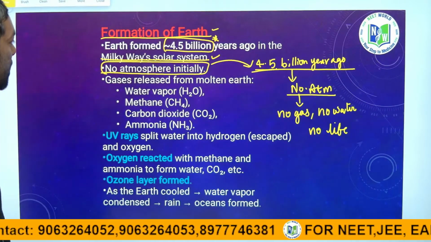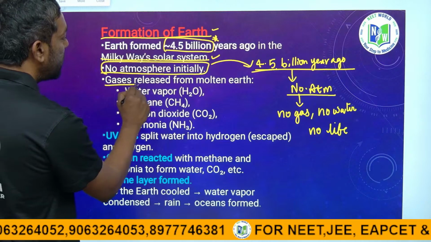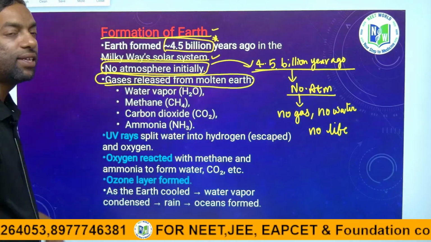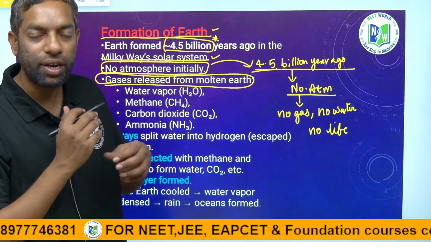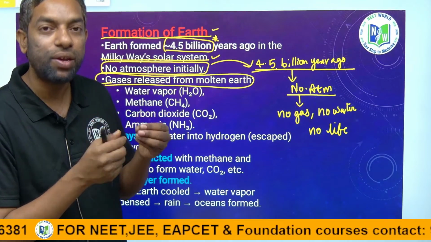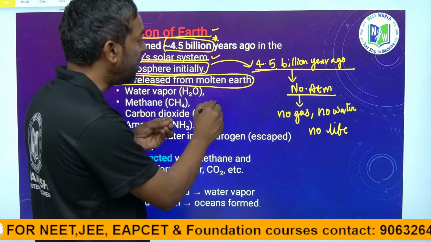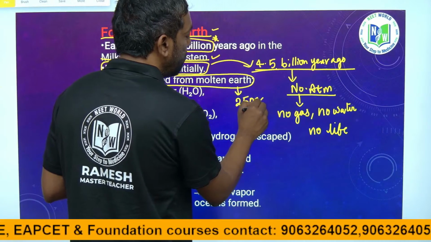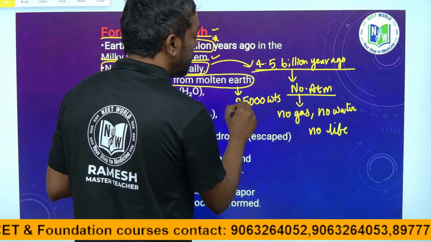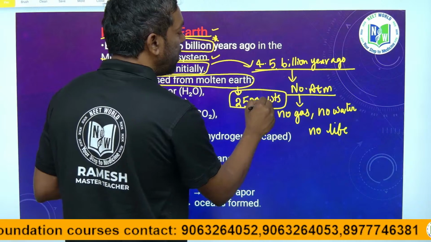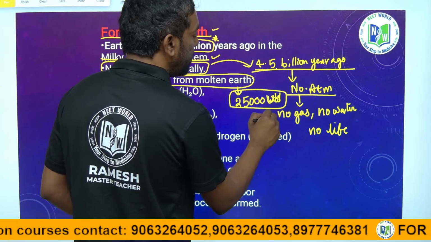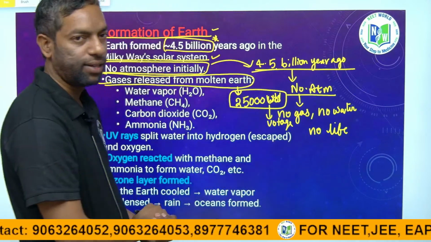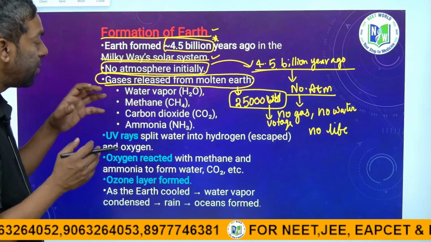Guys, just look into this. Gases were released from the molten Earth. First, Earth was very hot. Earth was in a very hot condition. There was a huge temperature inside the Earth, which created heat.